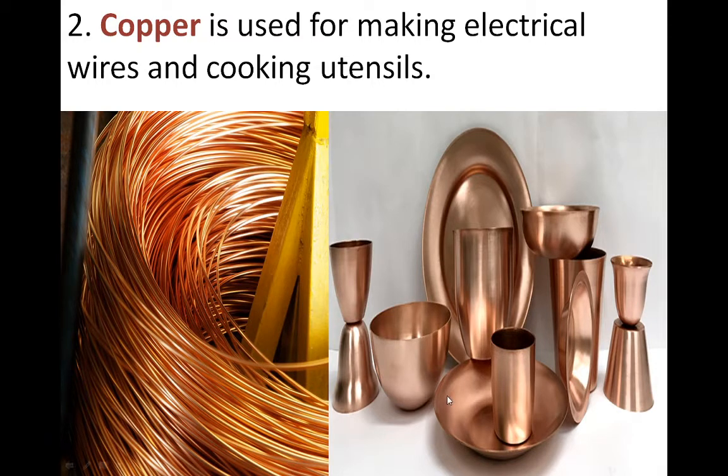Next, we use copper as a cooking utensil. So why do we use this? Metals have another property: they are good conductors of heat also, which means they can pass heat through them. That's why when they get heat, they can circulate this heat all over, and the food can be cooked by absorbing this heat. That's why we use copper for making electrical wires as well as cooking utensils.